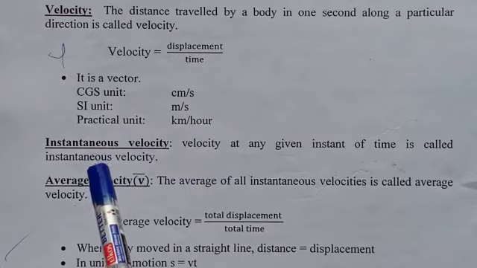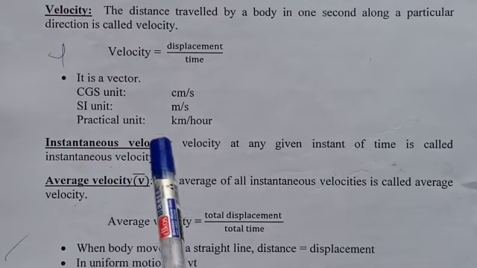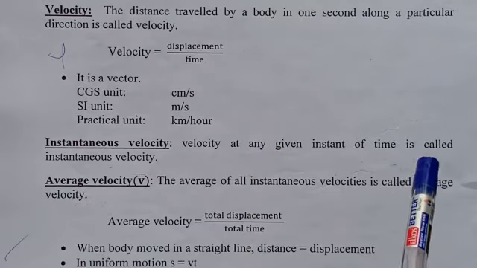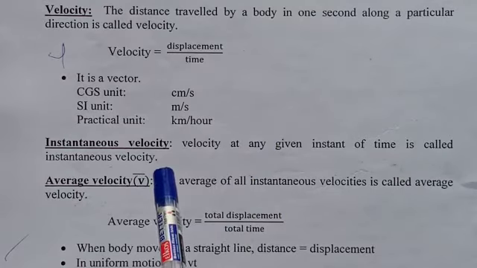Next is instantaneous velocity. Velocity at any given instant of time is called instantaneous velocity.